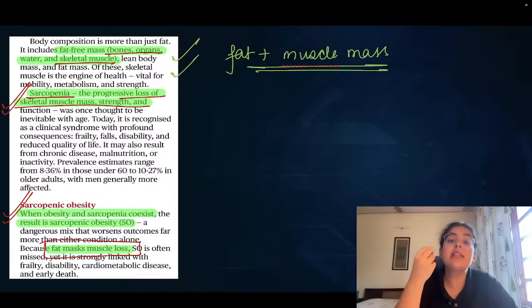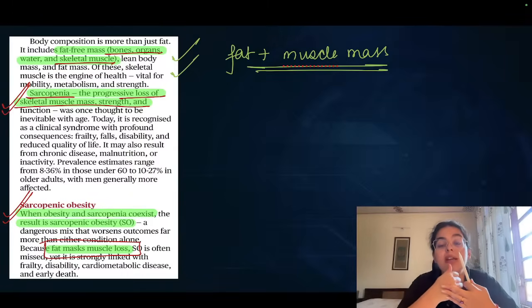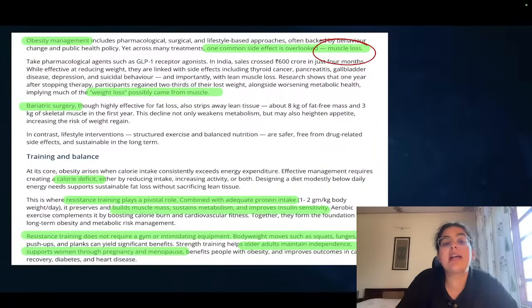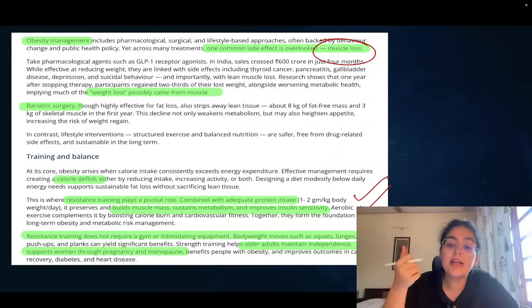This is major for a person who is a little fat, because you may not see the muscle mass being lost very easily, because the fat is often hiding the loss of muscle that is happening. Most methods of obesity management are in fact overlooking this muscle loss as a problem. Therefore, we say there should be a suggestion of what is called resistance training. Now, resistance training does not mean that you are going to the gym and using equipment only. You can use body weight exercises also. For example, lunges, squats, push-ups, planks, etc. Those can also be the case.